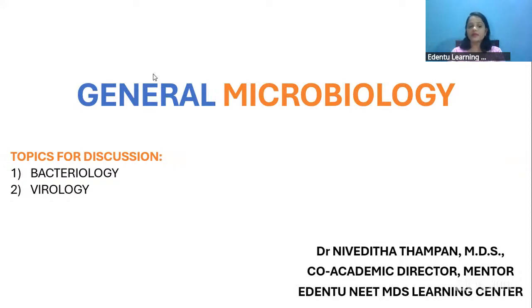Today we'll be mainly discussing bacteriology and virology. If you look at the microbiology textbook itself, you can see that bacteriology and virology constitute the main essence of microbiology. It is a little vast, with lots of bacteria and lots of viruses. You should have an idea about the general characteristics of a bacterium: its shape, whether it is anaerobic or aerobic, whether it is gram positive or gram negative. You should have a general idea about the mostly seen or mostly studied bacteria.